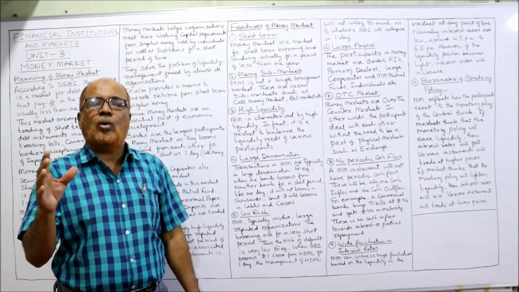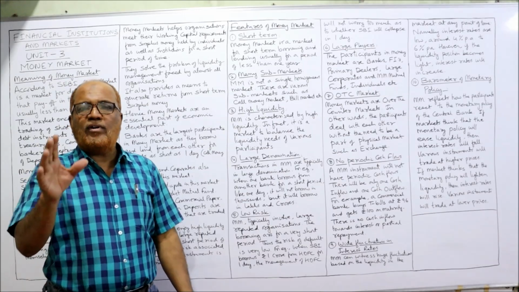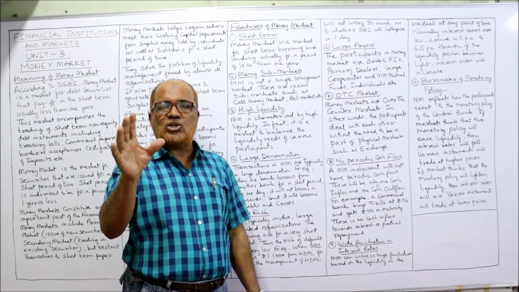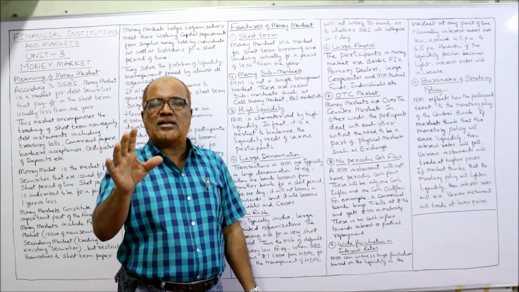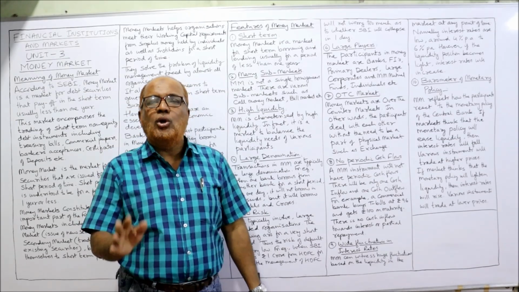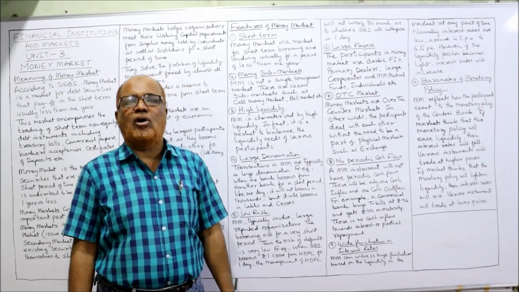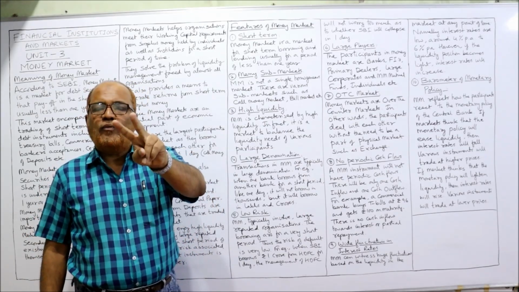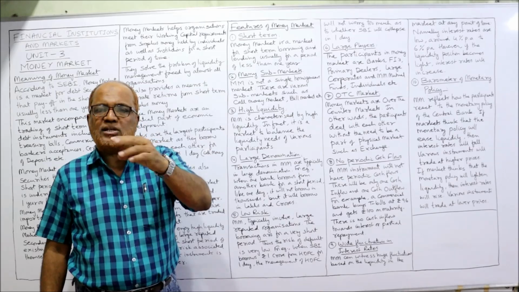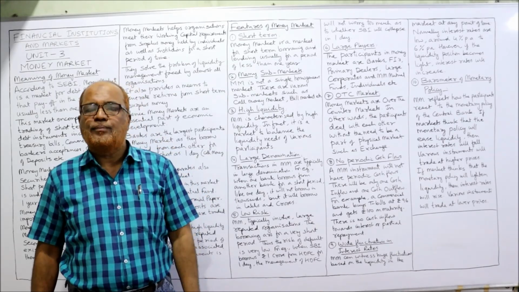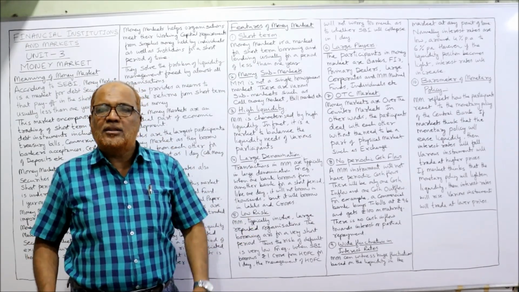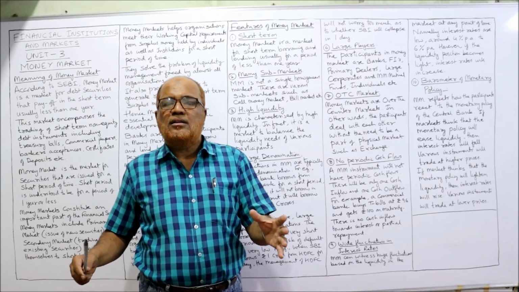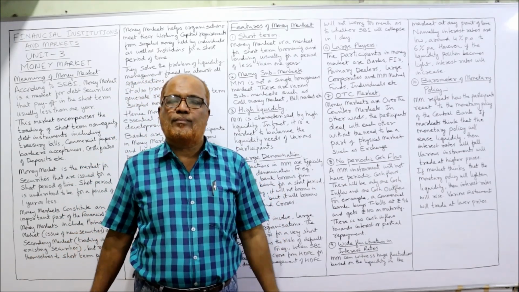OTC stands for over the counter. Over the counter means any transaction, any contract taking place between two parties, where no third party is involved. So for entering into a money market transaction, two participants, two players, face each other and enter into a contract. There is no such place like a stock exchange.